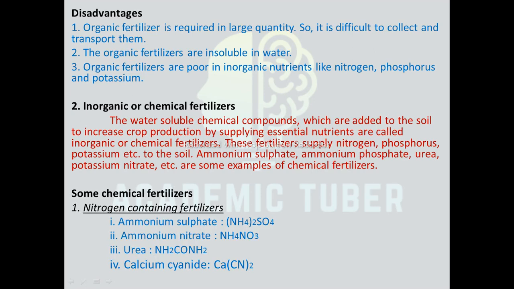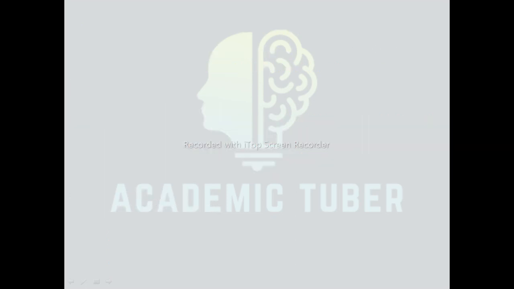We can divide chemical fertilizers into three groups on the basis of the element contained in them. So the first one is nitrogen containing fertilizers, or we can say nitrogenous fertilizers. The fertilizers which are rich in nitrogen content. In these fertilizers, nitrogen is present as the chief element. For example, ammonium sulfate (NH4)2SO4, ammonium nitrate NH4NO3, urea NH2CONH2 and calcium cyanamide CaCN2.